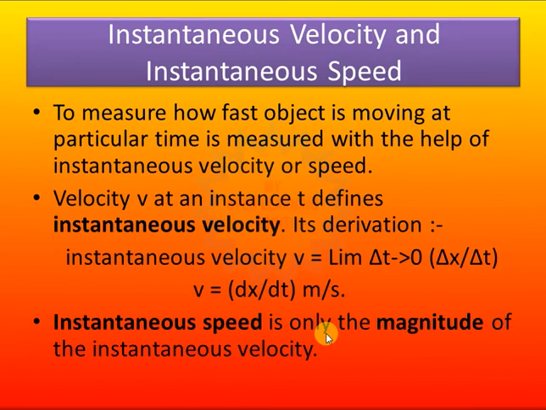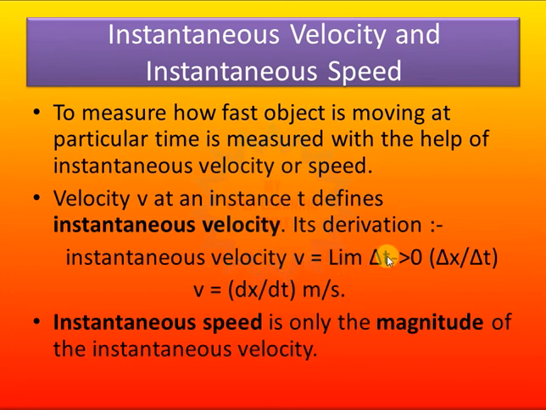Now the terms instantaneous velocity and instantaneous speed. To measure how fast an object is moving at a particular time, we use the instantaneous velocity or speed. Velocity v at a particular instant, let it be t, is defined as the instantaneous velocity. Its derivation is like this: instantaneous velocity v will be equal to the limit of delta t tending to 0.